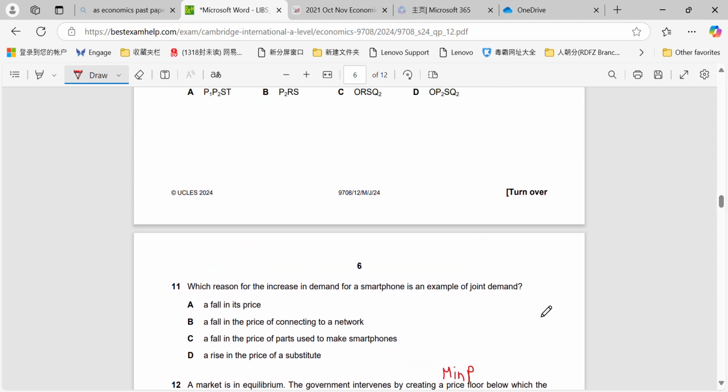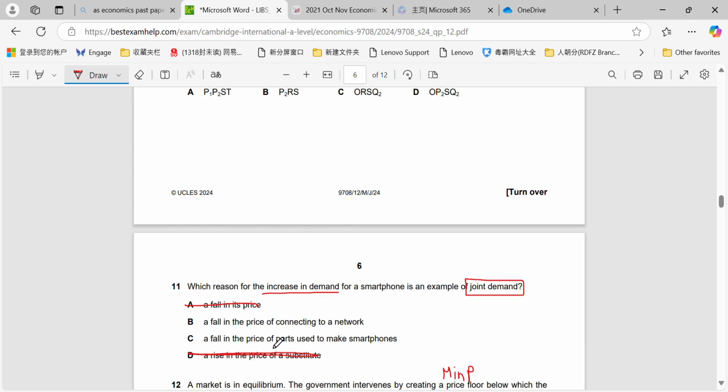Okay, question 11. Which reason for the increase in demand for a smartphone is an example of joint demand? So remember, joint demand is where essentially they're like complements, right? They're two different goods that are going to be consumed together. So it's nothing to do with a fall in its price or a rise in the price of a substitute. That's definitely not a complement, right?